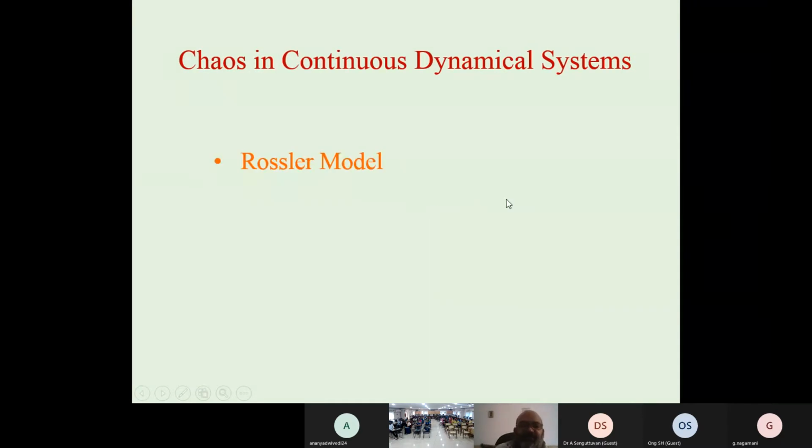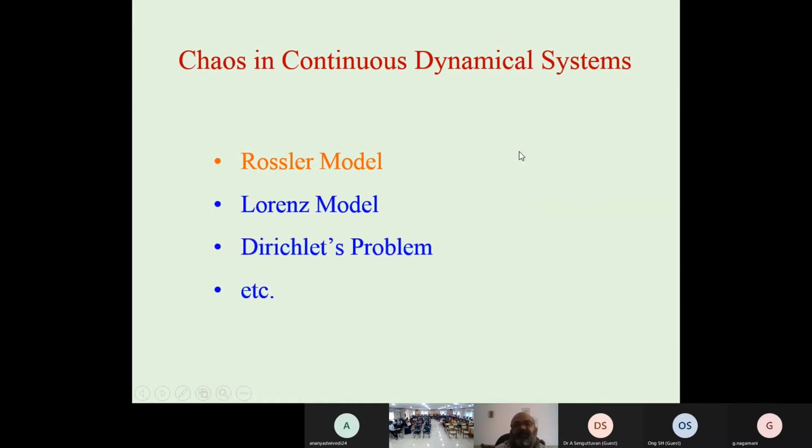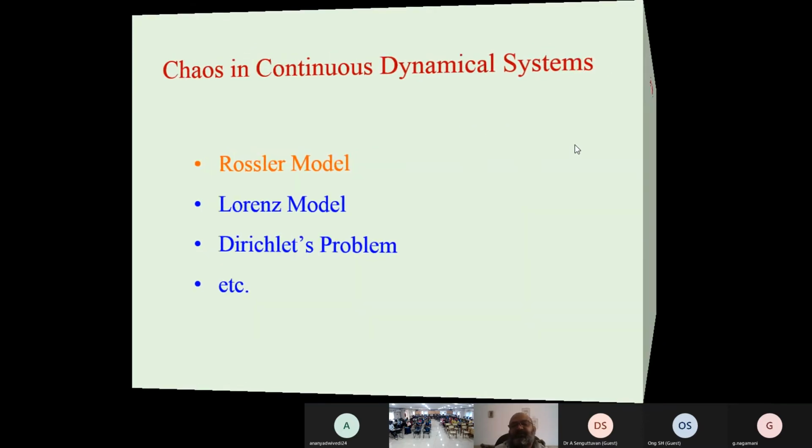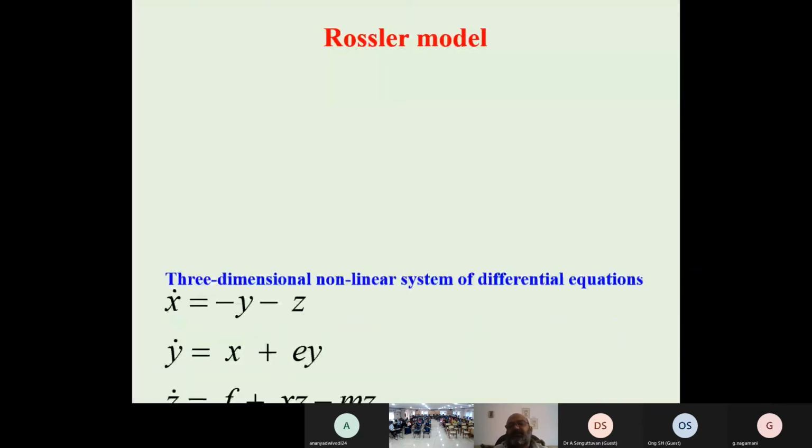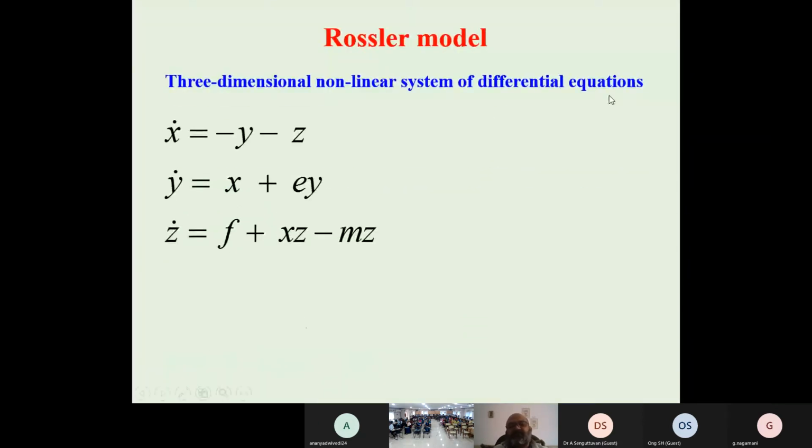A lot of models exist. Some of them I will tell you here: the Rössler system, the Lorenz system, and so on. A lot of systems we have in continuous dynamical systems, and some of them I will show you. The Rössler model is a three-dimensional non-linear system of differential equations. We have this model, and here we have parameters, a, b and c.